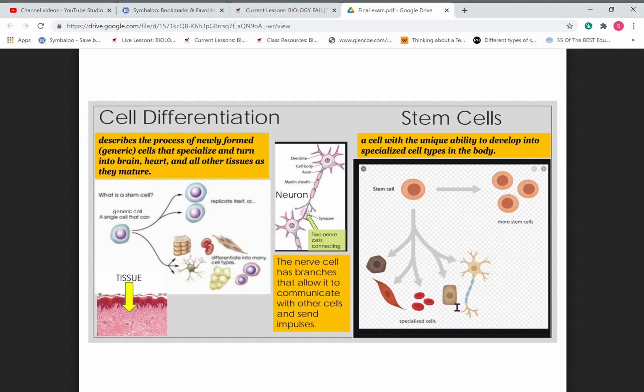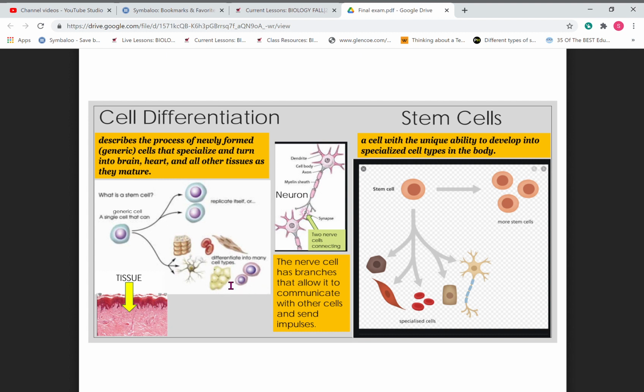I'm not sure what that's supposed to be, but blood cell, muscles, and I'm not sure I know what that's supposed to be. Is that a plant? Maybe, I don't know what that is. Cork? I don't know. Oh, over here it looks better. So, nerve cell. I'm still not sure what that is.